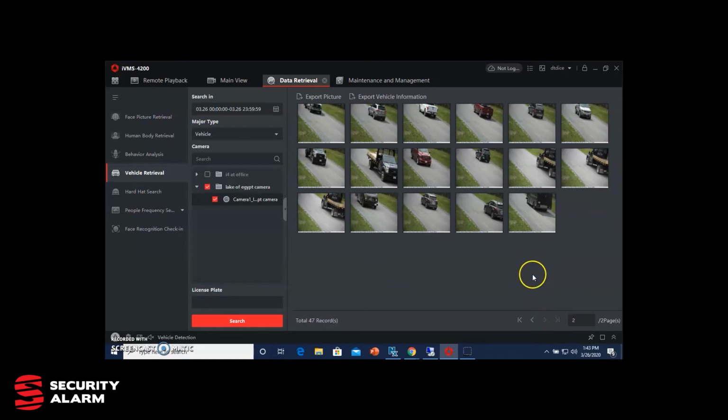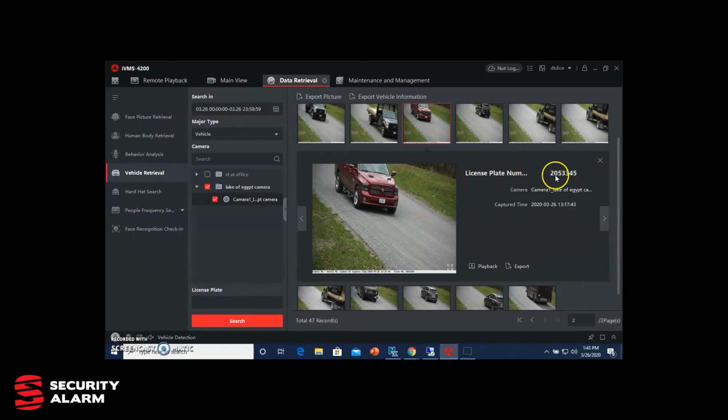Now let's just say we wanted to narrow it down. So we click on this red truck. We see it has a plate number of 2053345. So one thing that we could do is, you notice 533 is part of that tag, or you could use the whole tag, but 533 is in there.